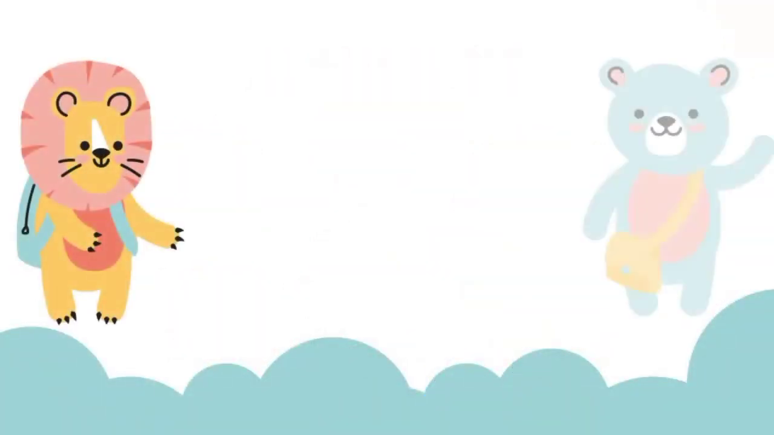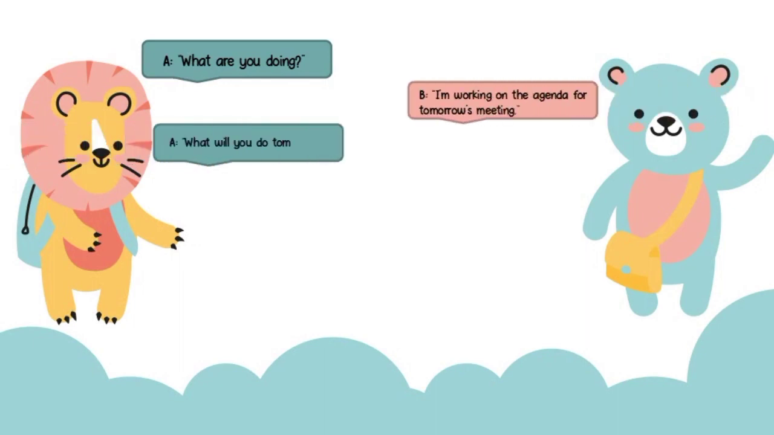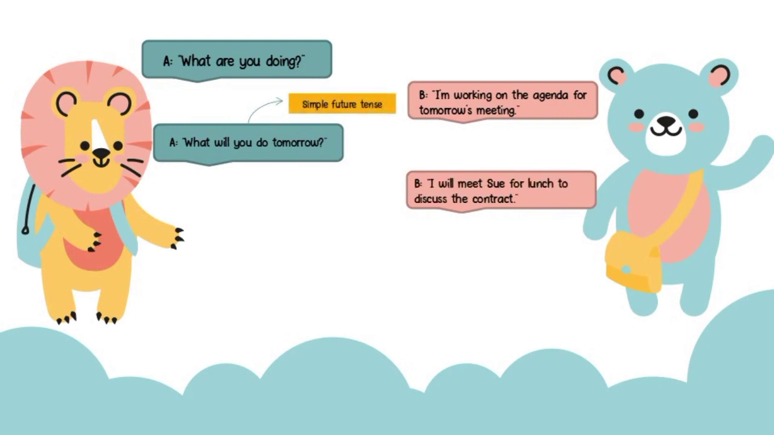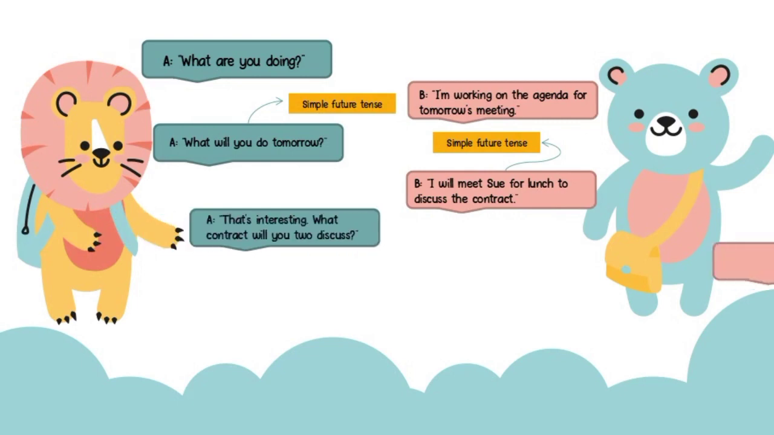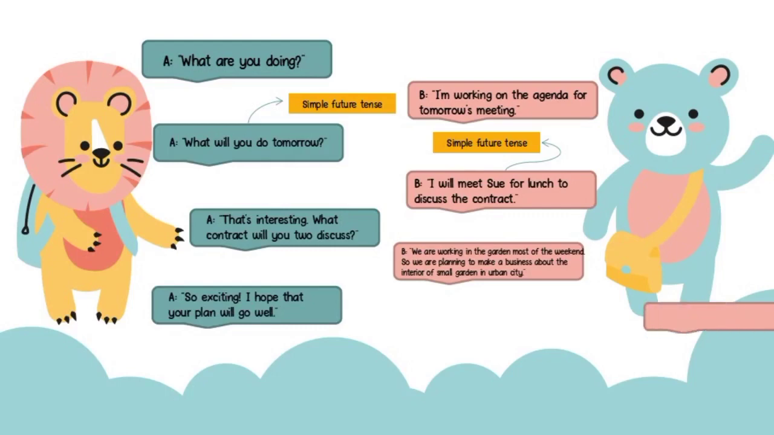What are you doing? I'm working on the agenda for tomorrow's meeting. What will you do tomorrow? It's simple future tense. I will meet Switzerland to discuss the contract. It's simple future tense. That's interesting. What contract will you discuss?